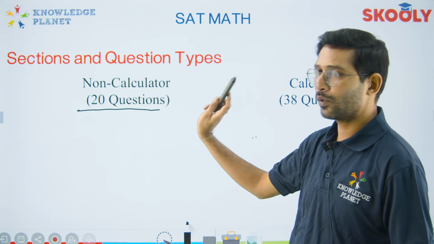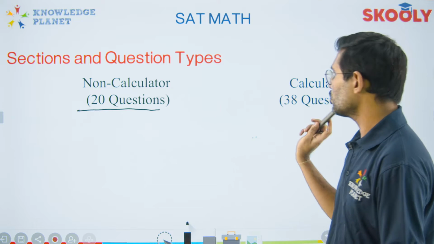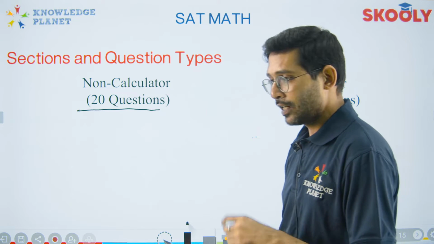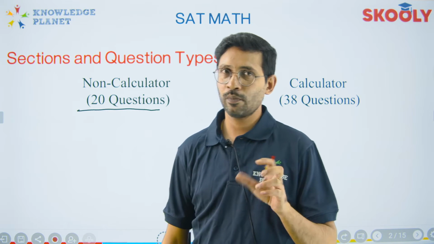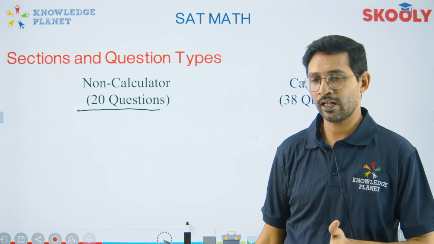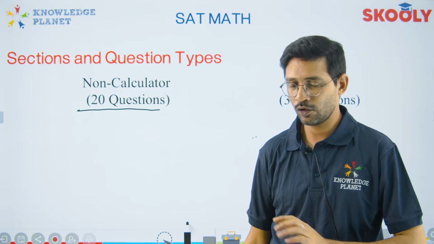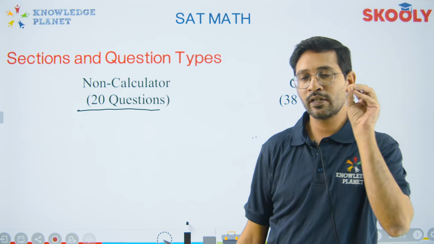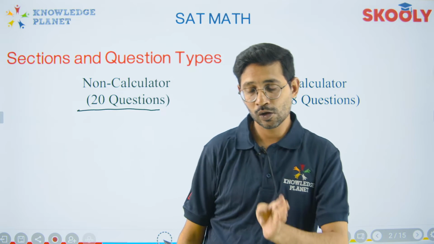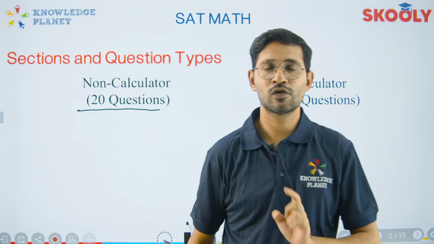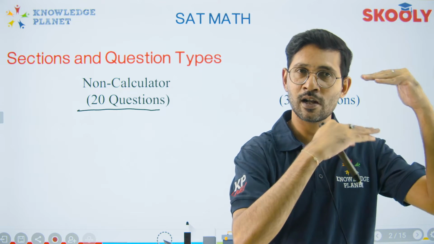So non-calculator will have 20 questions in total. Calculator will have 38 questions. Now in these 20 questions, 15 would be your MCQs, 5 would be your grid-in. You don't have to cram it, okay? There would be proper directions given to you once you are about to get the gridding questions. So first 15 questions are MCQs.